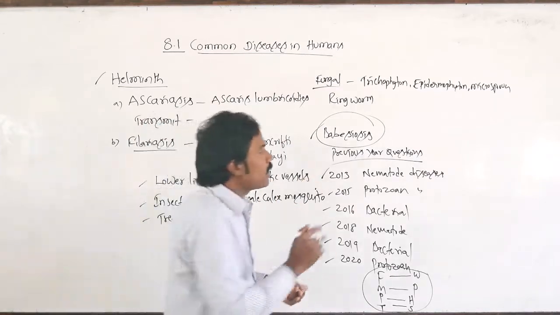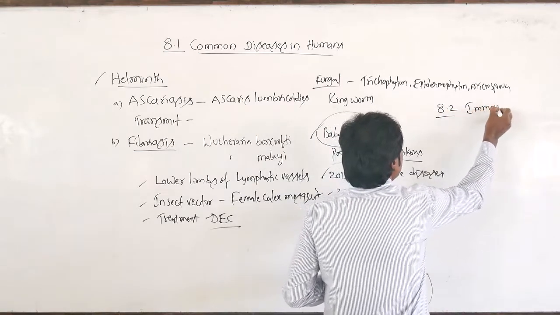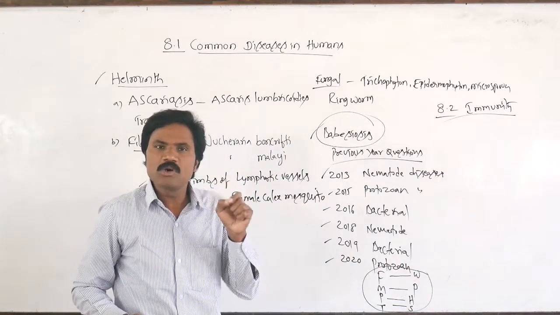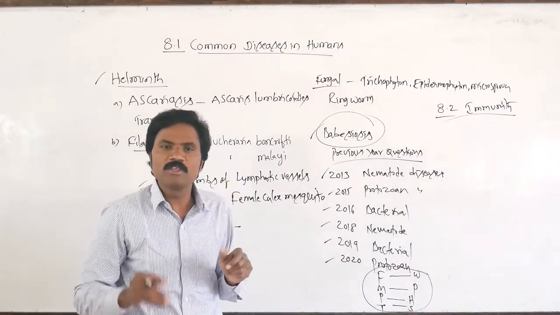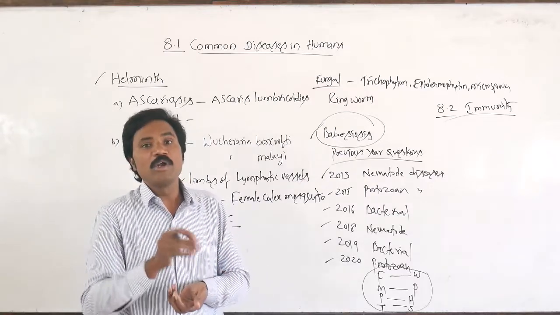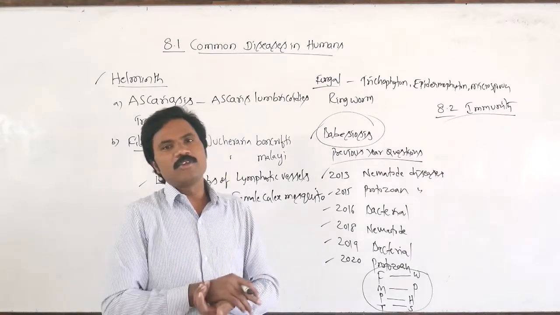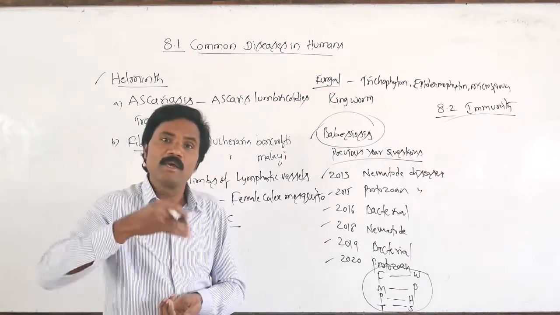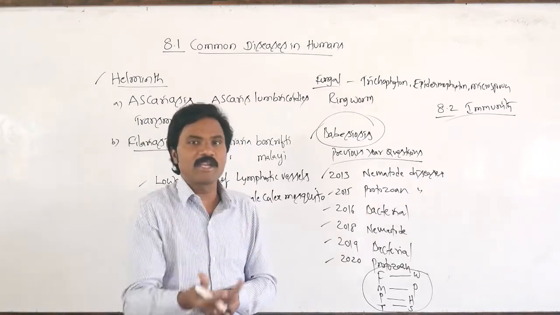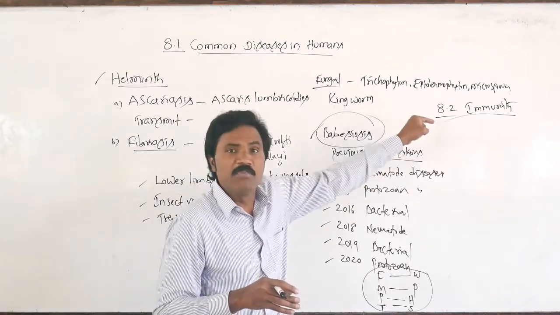Then what about 8.2? 8.2 they have given related to immunity. If disease causing microorganisms enter our body, they may not spread any type of disease. Only certain microorganisms, if they enter, may cause diseases. Why may the remaining not attack or infect and cause different types of diseases? Because there is certain immunity present.